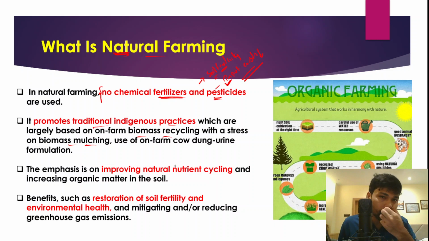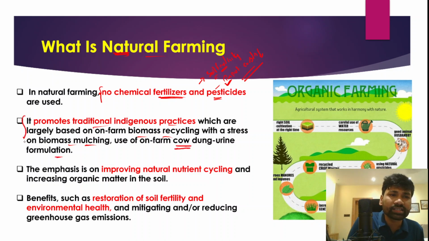So we will not use any chemical fertilizer and pesticides in the agri fields, rather if we have livestock, the products derived from the livestock will be integrated and used as a natural fertilizer and pesticide, right? So for example, use of on-farm cow dung and urine formulation, all these things can be used in the natural farming method.